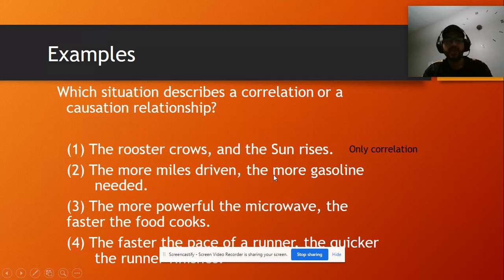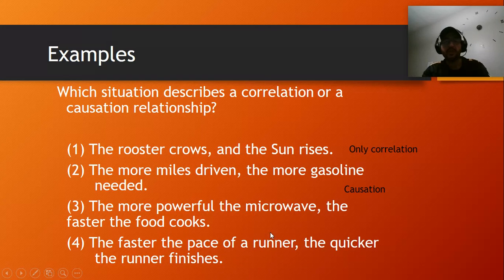So, the more miles driven, the more gasoline needed. That is true. If you drive more, obviously you will need more gas. That will be a causation. What about this one? The more powerful the microwave, the faster the food cooks. That is true. With a more powerful microwave, you will need less time to cook. So that will be a causation. The faster the pace of a runner, the quicker the runner finishes. That is true. If he goes faster, he will get to the finish line faster. So that will be a causation.